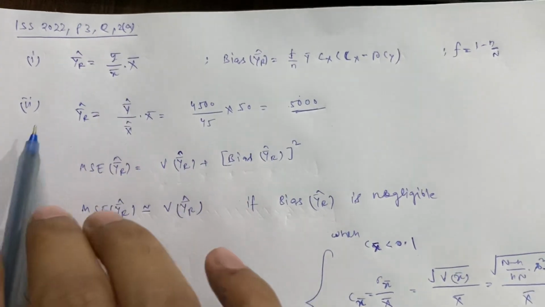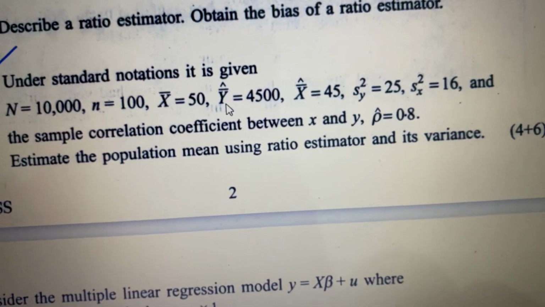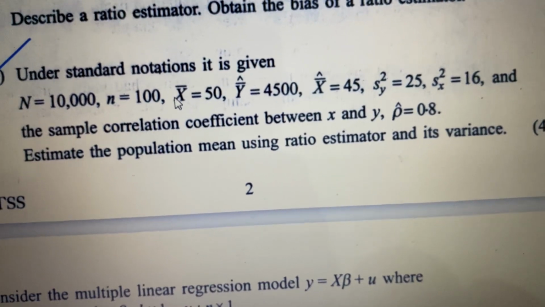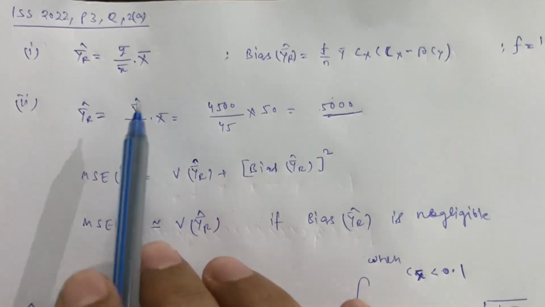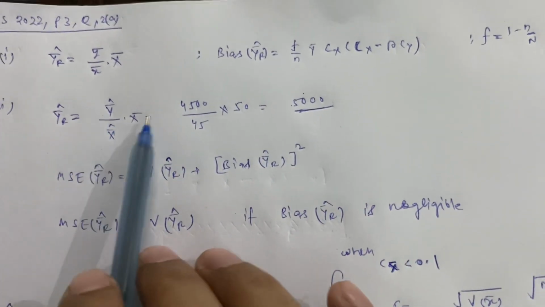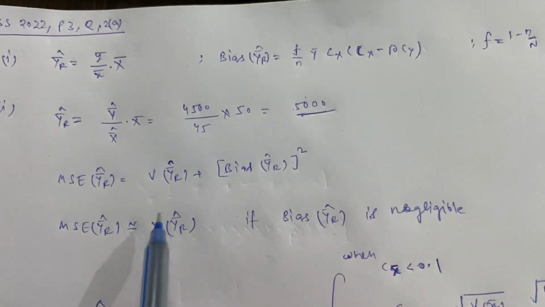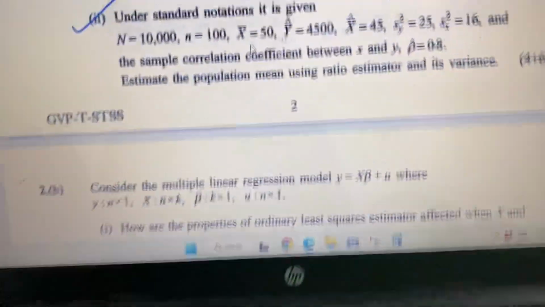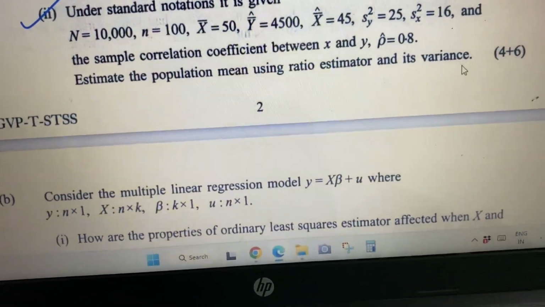The formula for the ratio estimator is given like this. In terms of the question, Y bar cap and X bar cap denote the sample means of Y and X respectively, and capital X bar denotes the population mean of the auxiliary information, which is X. Just replace Y bar according to the question and put in the values of Y bar, X bar cap and X bar, and you will get 5000 as your ratio estimator. So we have done this part, estimating the population mean with the ratio estimator. Now we need to find the variance.